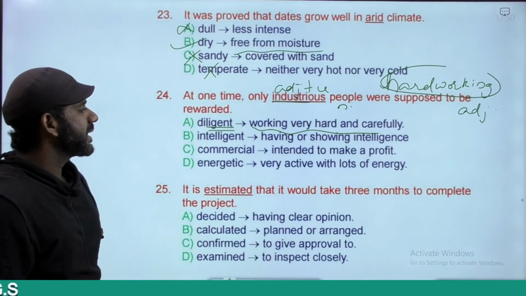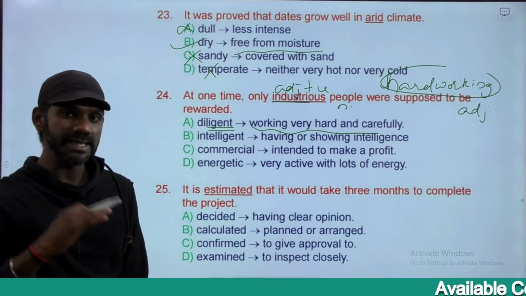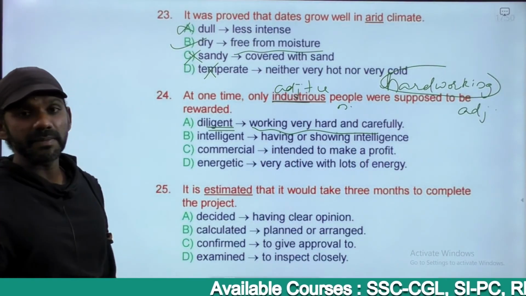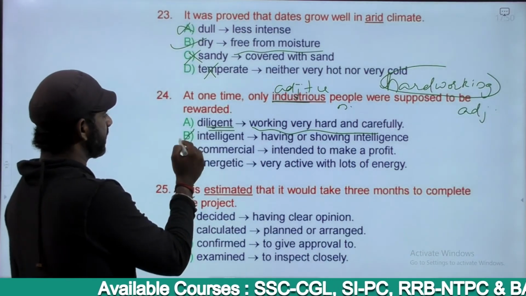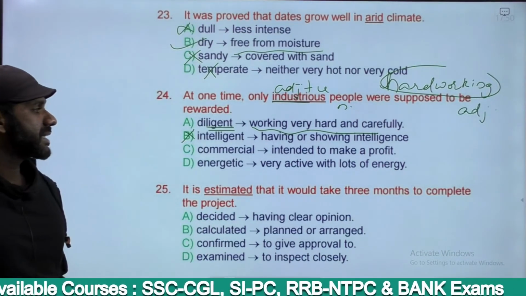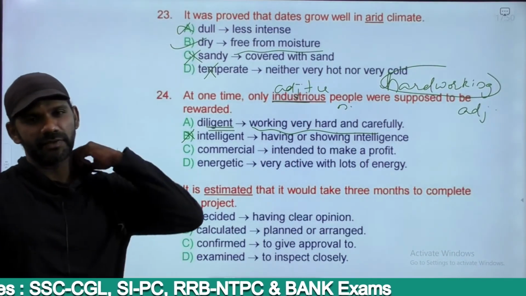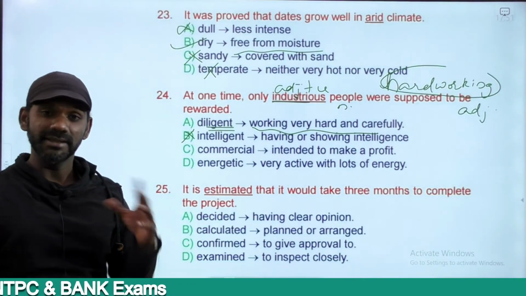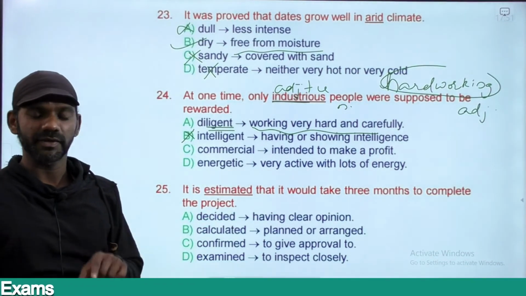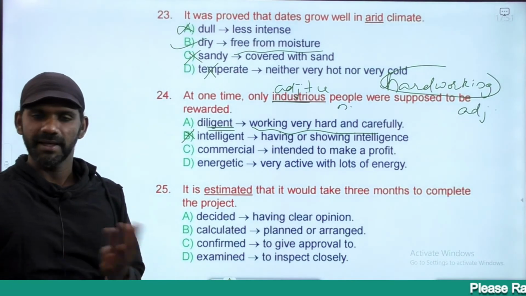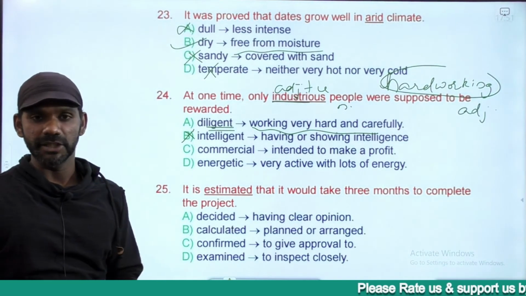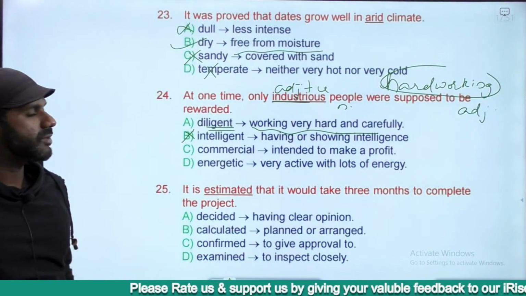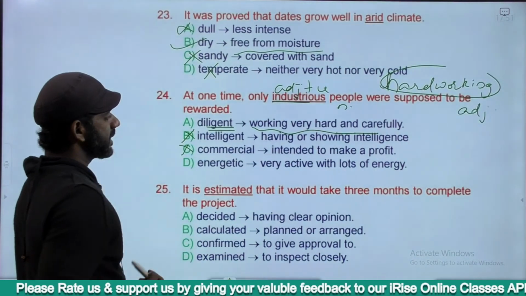Must be considered. Intelligent is having or showing intelligence. A wise person, a clever person can be termed as an intelligent person. It is not the same as the meaning of the word industrious, eliminated. Commercial means intended to make a profit, in a way negative. He is a commercial person means he has no other thought than making profits. Education must not be commercial. Hospital business should never be commercial. Teaching is not something that is commercial. In a way negative, we want a positive word here, eliminated.